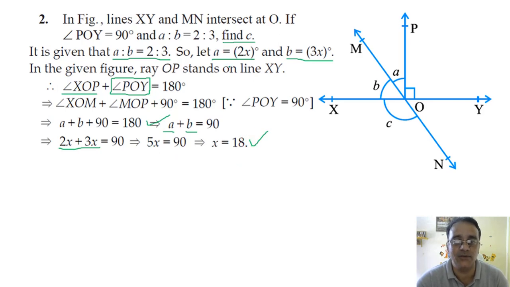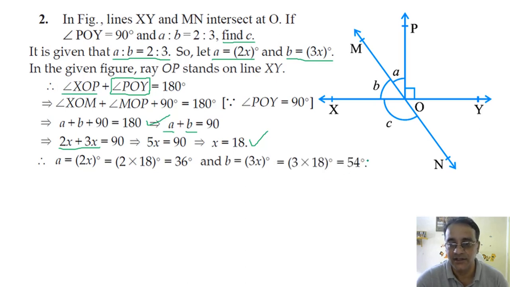So A is equals to 2x, that is 2 into 18 will be equals to 36. And B is equals to 3x. So 3 into 18 will be 54. Right? So we got both the values. अब हम लोग को c निकालना है. How will you find c?